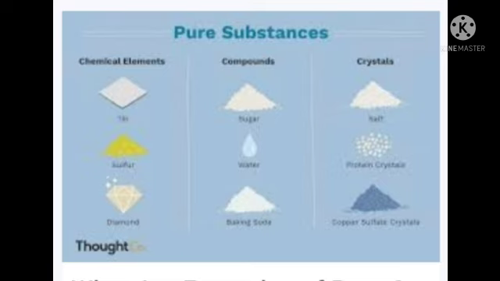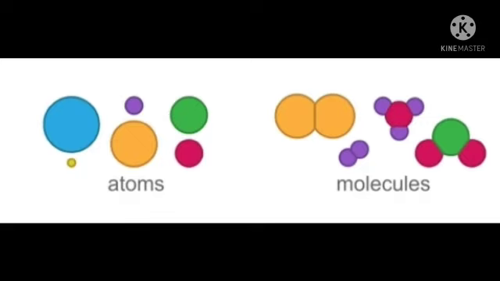Then what are chemical substances? Do you know? Chemical substances are made of atoms and molecules. Once more, repeat.